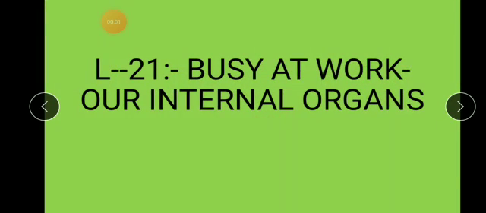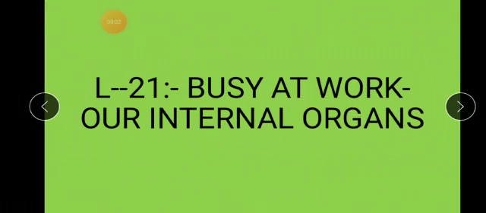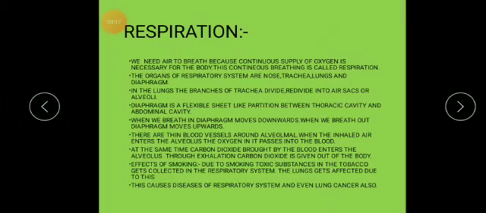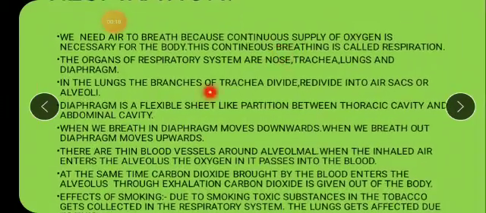Previous one period, we are going to begin with lesson number 21. Busy at work are internal organs. Yes, they are constantly busy. Are internal organs. What is the meaning of internal organs? The organs which you cannot see with your eyes. They are inside, like brain, heart, lungs. They are the internal organs. But why busy? So much work they do for us, na? Important, vital organs.